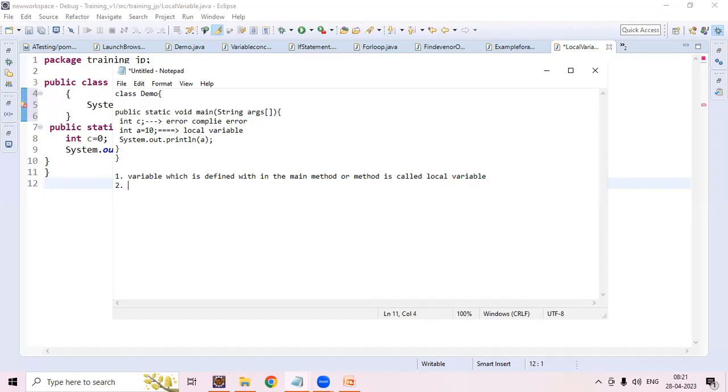Point 2: a local variable must be initialized.